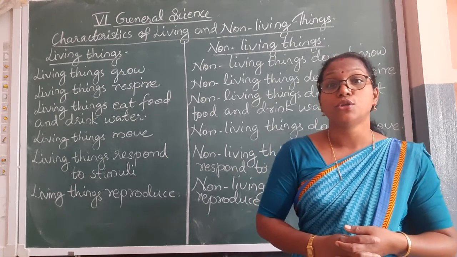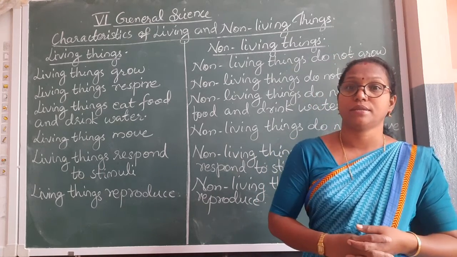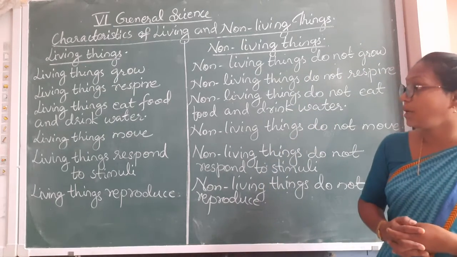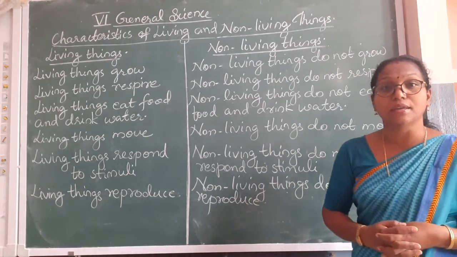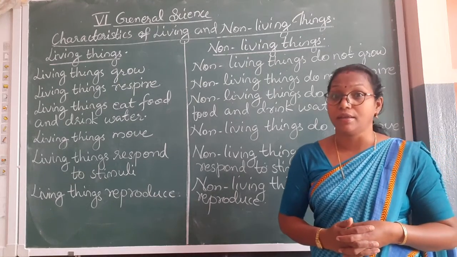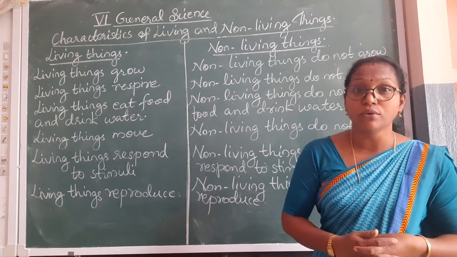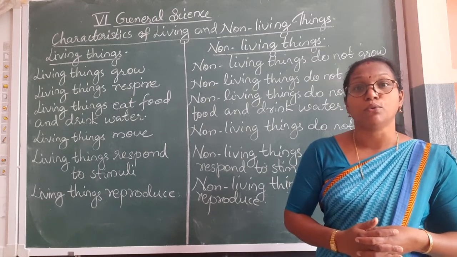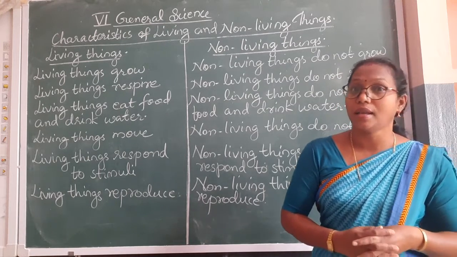They do not show any movement. So students, that was the fourth characteristic: the living things can move and the non-living things do not move from one place to another.